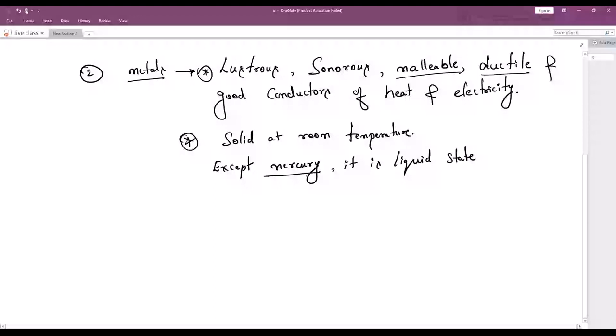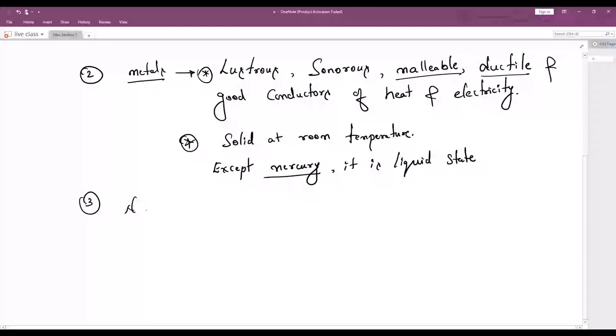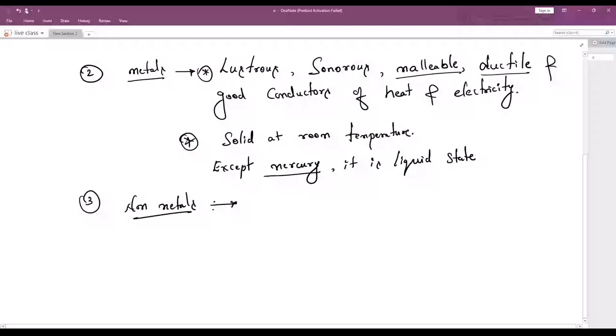Understood? So now we have discussed metals. Now let me discuss something about non-metals. Let me discuss something about mercury. It is a metal. It has all the properties of metal. Only the state is liquid. Understood? It is a special property of that metal. Got it?